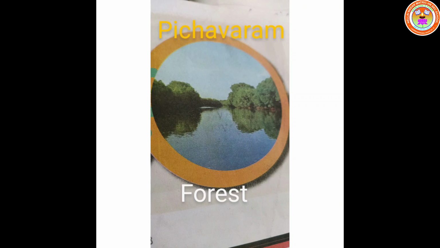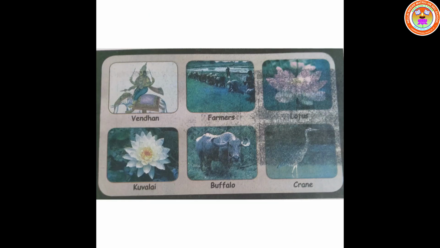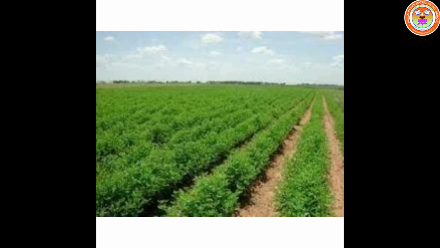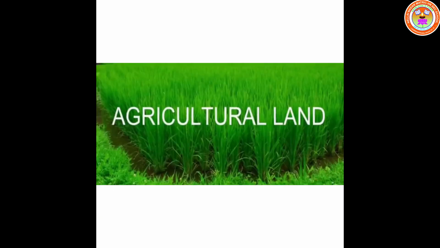Now children, we are going to learn about the third landform, which is called field, that is Marudam. The vast flat land on the earth is called plain. The crop fields and their surroundings were known as Marudam, the agricultural land and the area around it.